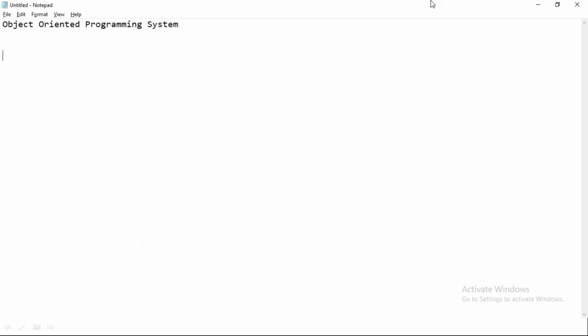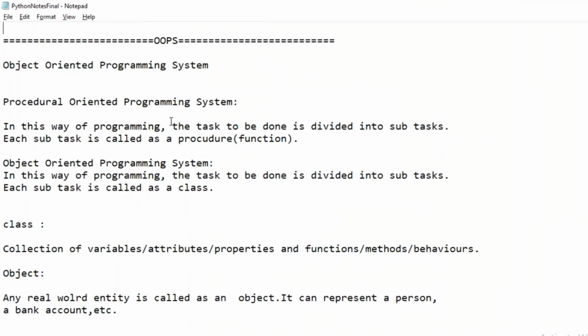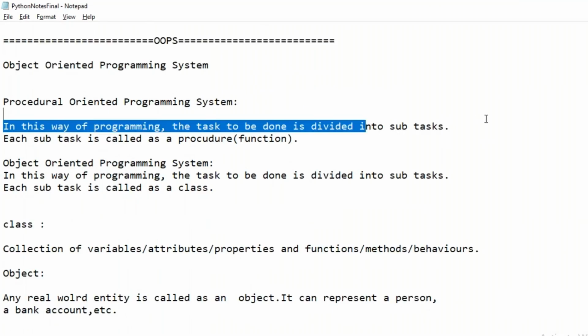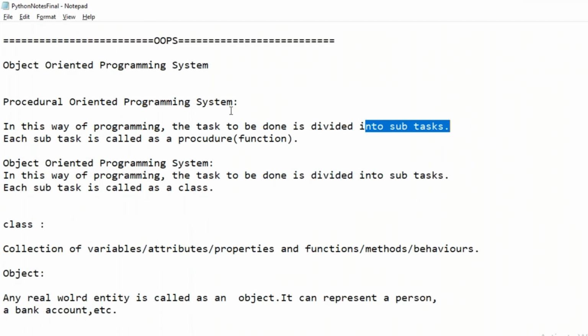Programming System. Before discussing Object-Oriented Programming System, we will first discuss what is Procedure-Oriented Programming System. In procedure-oriented programming, the task to be done is divided into subtasks, and each subtask is called a procedure or function. A procedure is nothing but our function definition, our reusable blocks.